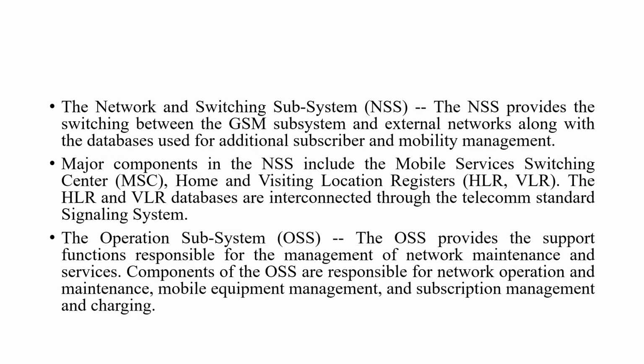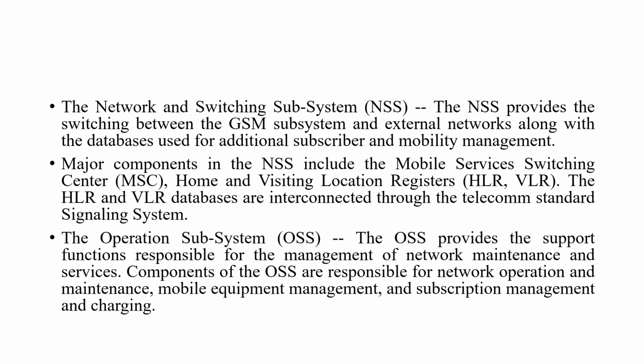Next one is the network and switching subsystem, in short NSS. It provides the switching between the GSM subsystem and the external networks, along with the database used for additional subscriber and mobility management. The major components of this NSS include the mobile service switching center, that is MSC, and HLR as well as VLR.